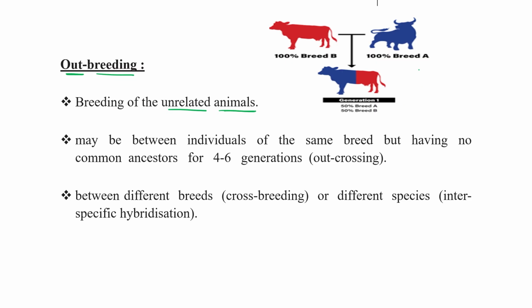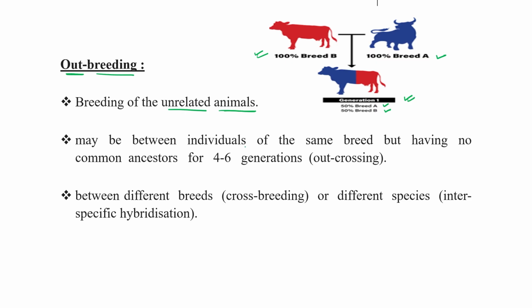As you can see in this picture, this is a 100% pure line of breed A, and this one is a 100% pure line of breed B. If mating occurs between this red and blue, then in generation 1 we will get a heterozygous, hybrid animal, which contains 50% property from breed A and 50% from breed B. So breeding of unrelated animals occurs in this process, outbreeding.